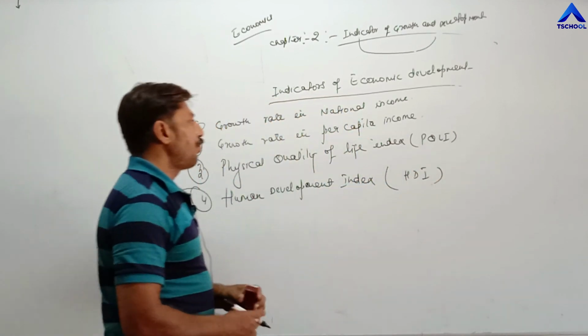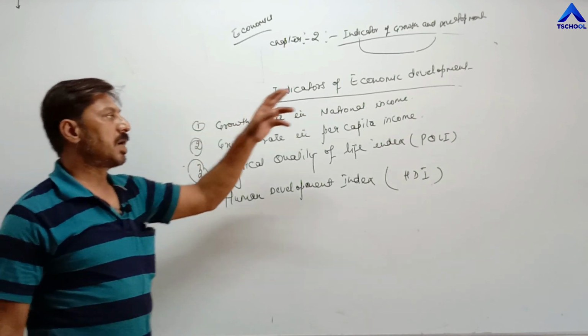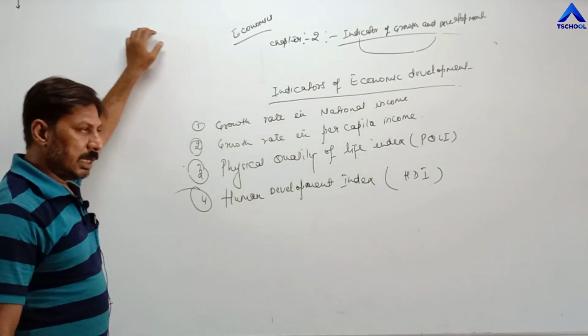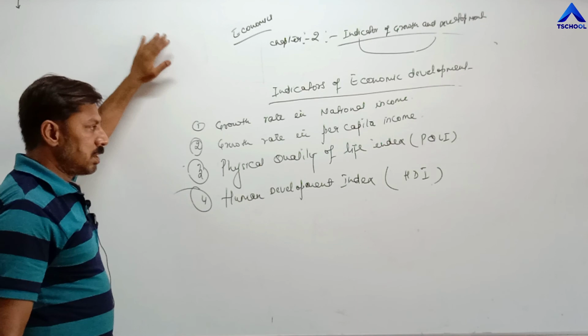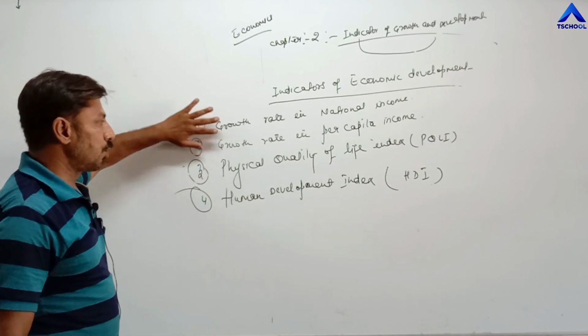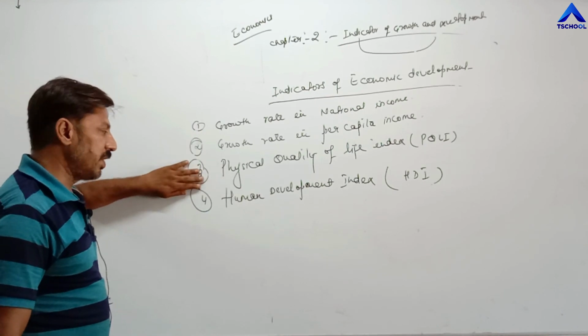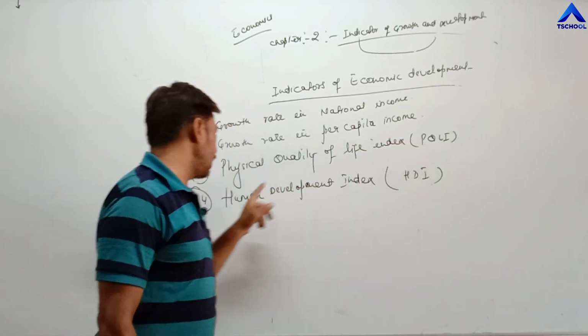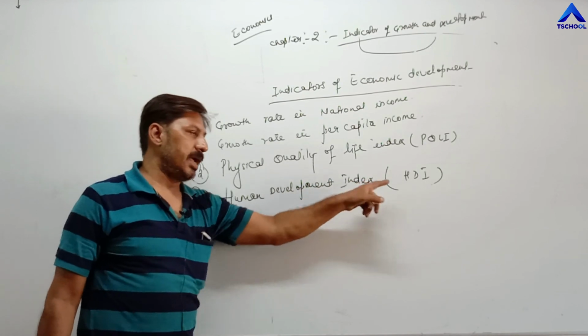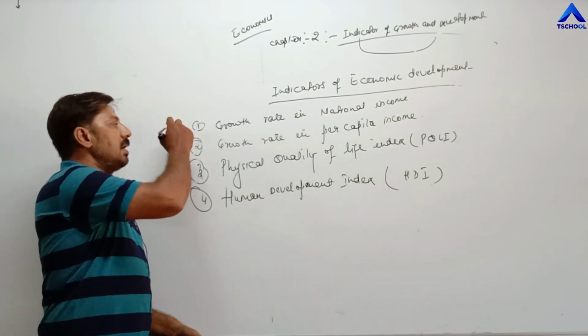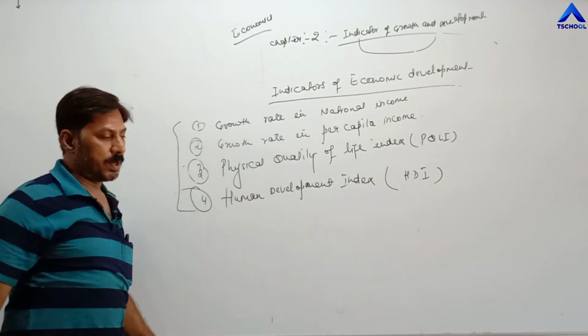So these are the 4 indicators for economic development. Means we can compare the development of different countries on the basis of these 4 factors: growth rate in national income, growth rate in per capita income, physical quality of life index PQLI, and last one is human development index HDI. So these are the indicators of economic development.